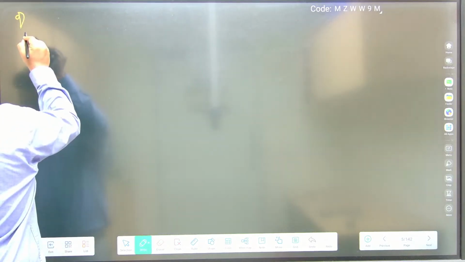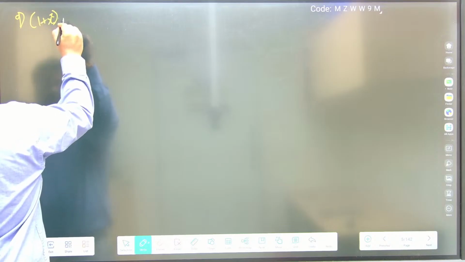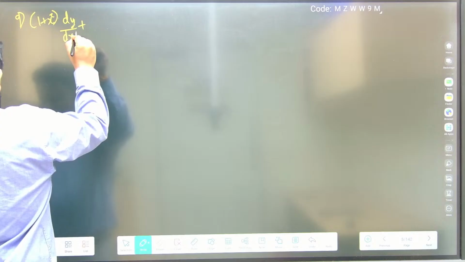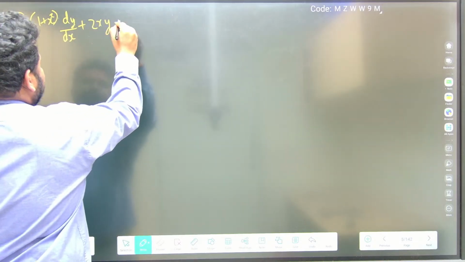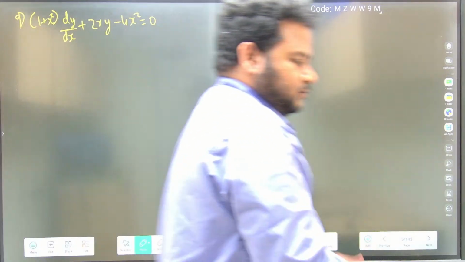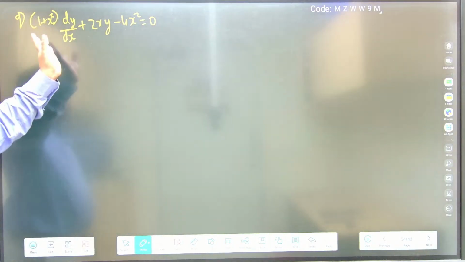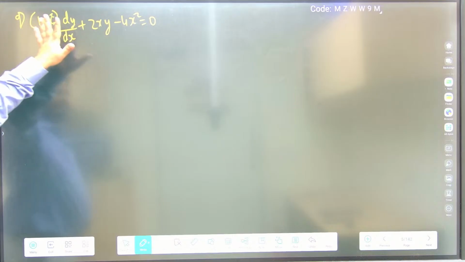The question that is given is 1 plus x square dy by dx plus 2xy minus 4x square is equal to 0. Now looking at this, I can see that there is some amount of a linear differential equation.